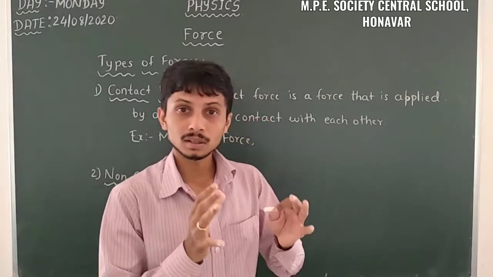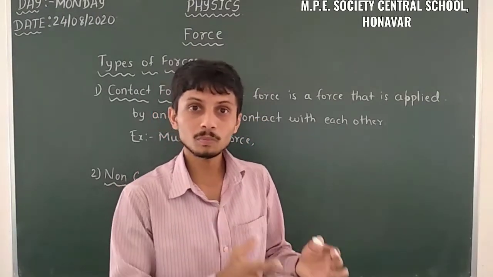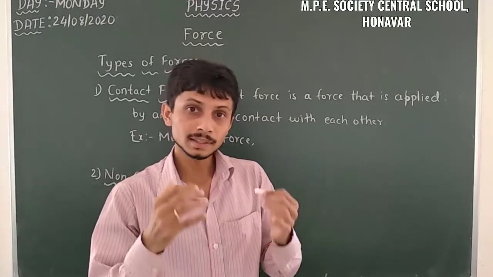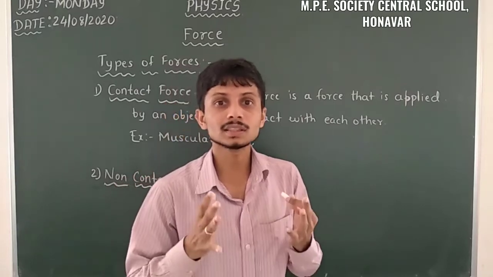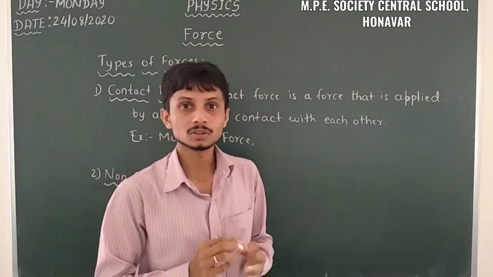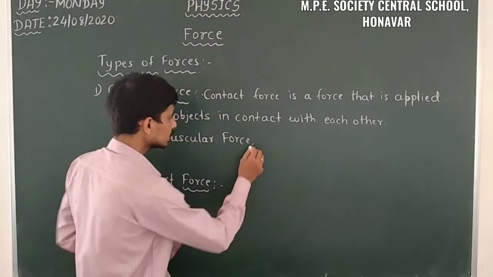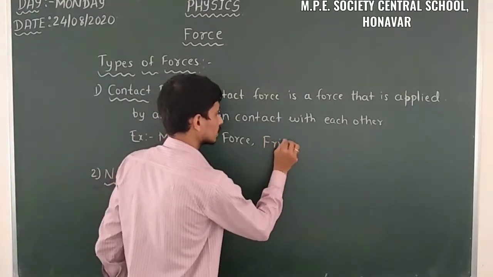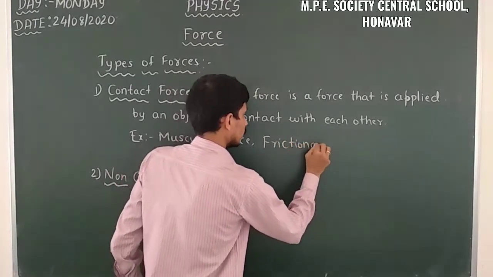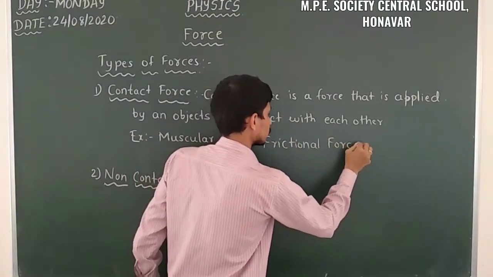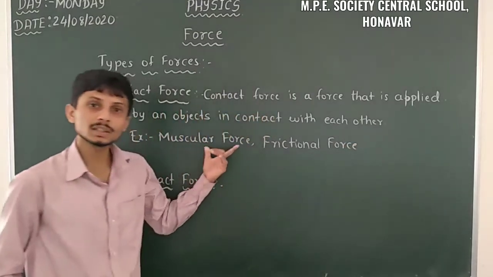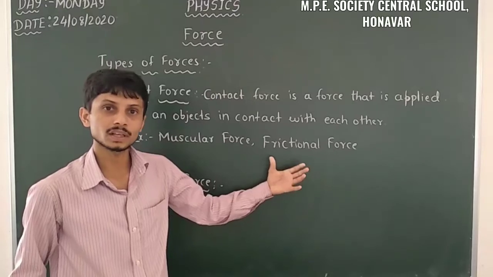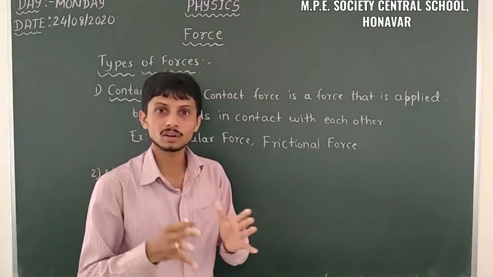That means between the ball and the ground there is friction. That friction reduces the speed of the ball here. So that is nothing but frictional force. This is one example of contact force, that is frictional force here. So these are the two main, very important contact forces we observe in our surroundings.